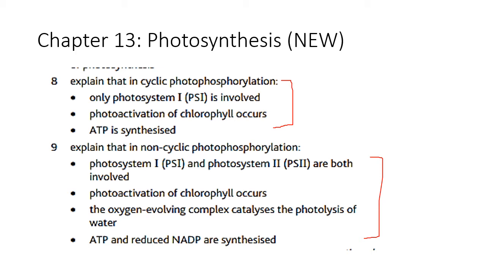And you can see here that they've even outlined what happens for you, that there's only one photosystem in this one. There's photoactivation of chlorophyll and ATP synthesized, whereas in non-cyclic there are two photosystems: photoactivation, oxygen evolving complex, and then the production of ATP and reduced NADP.